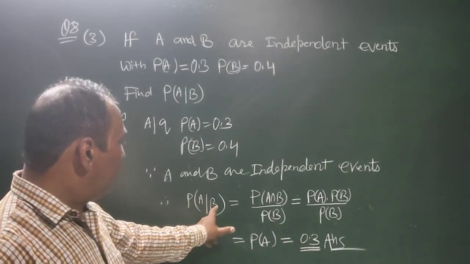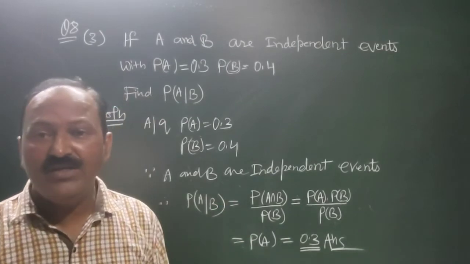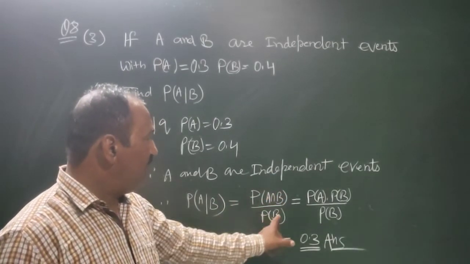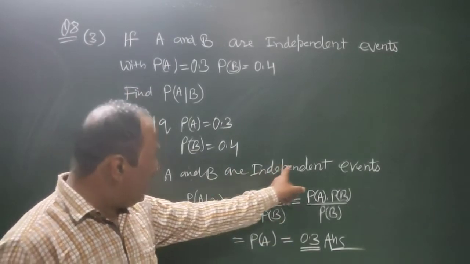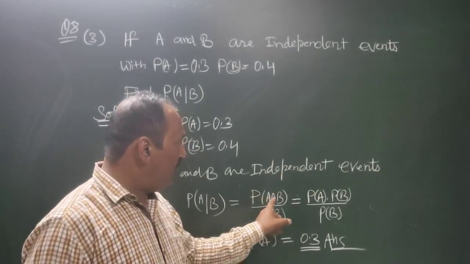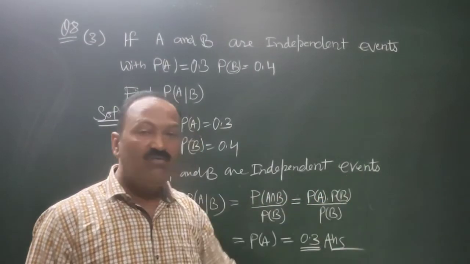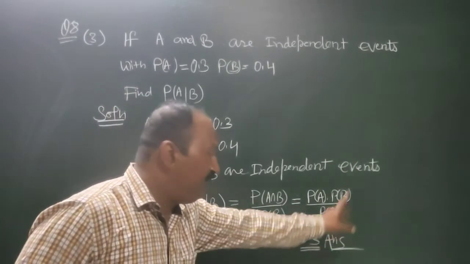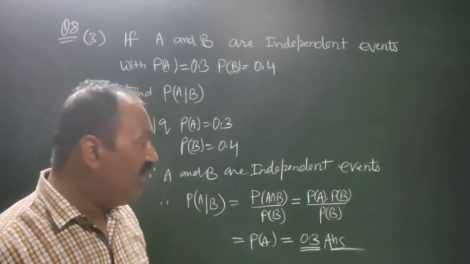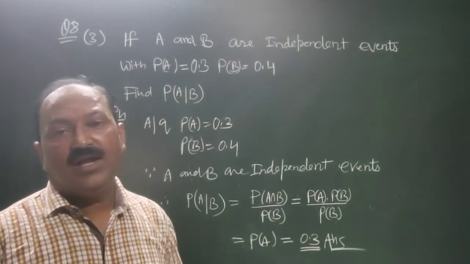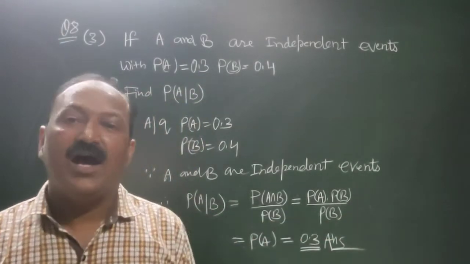Therefore, P of A conditional B, this is the formula for the conditional probability, is P of A intersection B divided by P of B. Because they are independent, P of A intersection B will be equal to the product of their probabilities, P of A into P of B, divided by P of B. After cutting P of B with P of B, we get P of A, and the value of P of A is 0.3. That is the answer of this question.